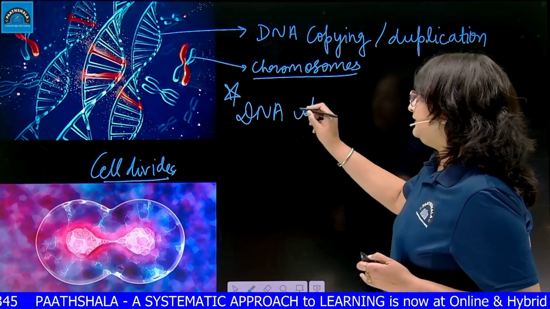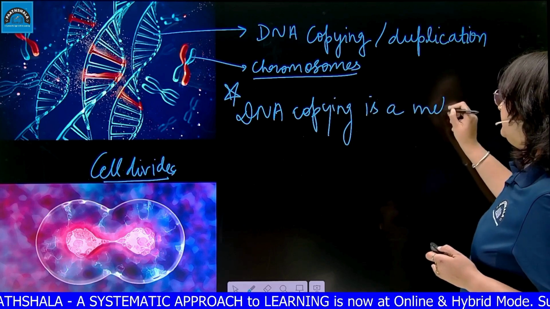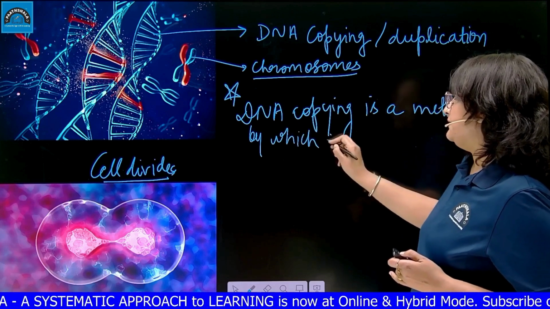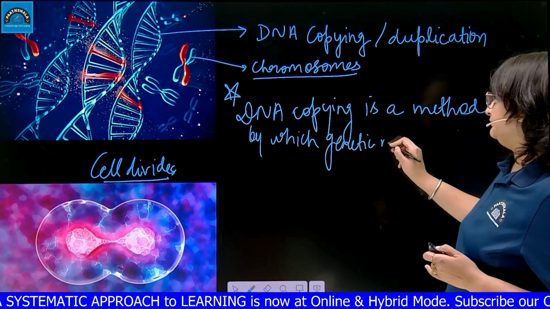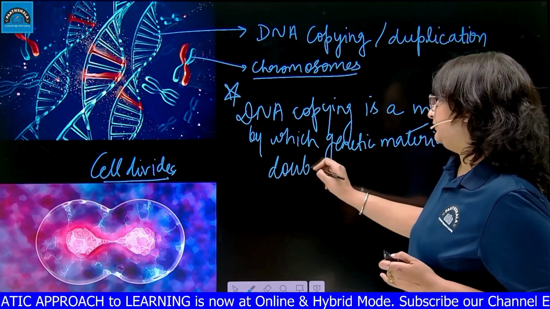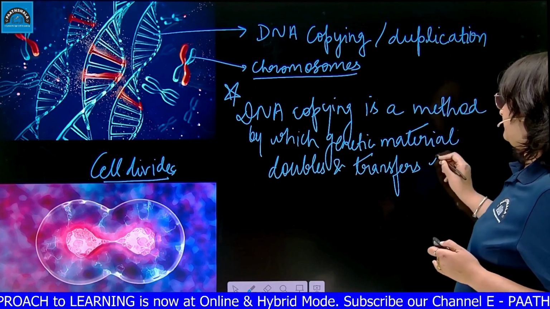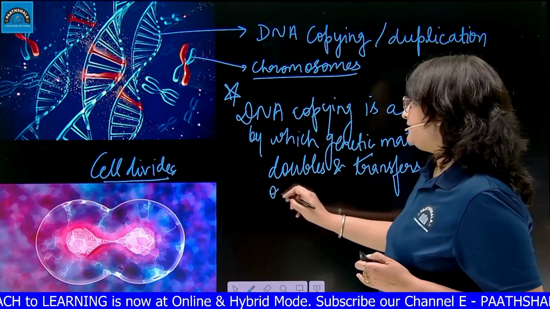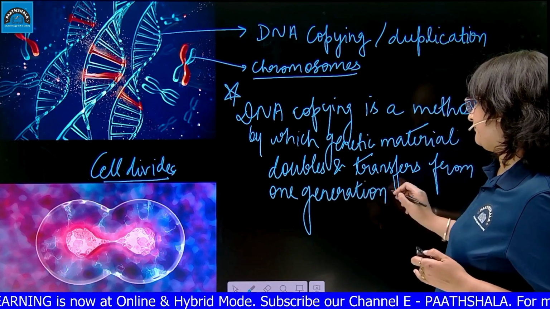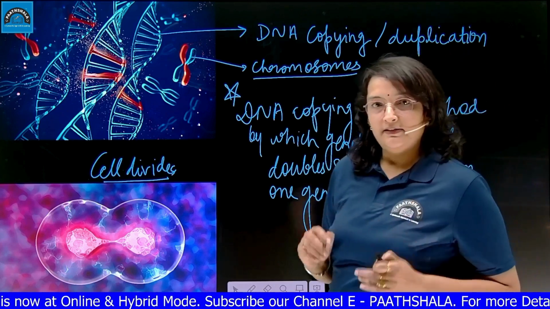DNA copying is a method by which genetic material doubles and transfers from one generation to another. So this is called DNA copying.